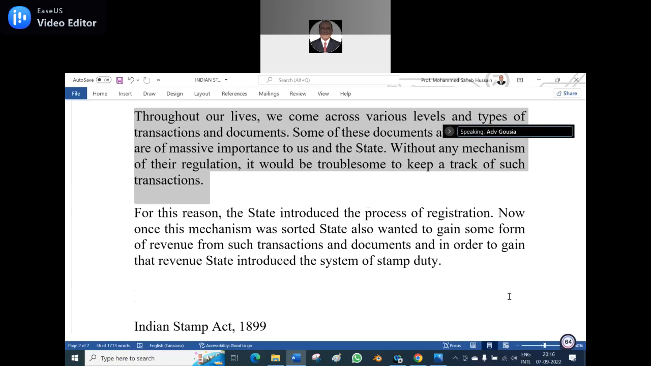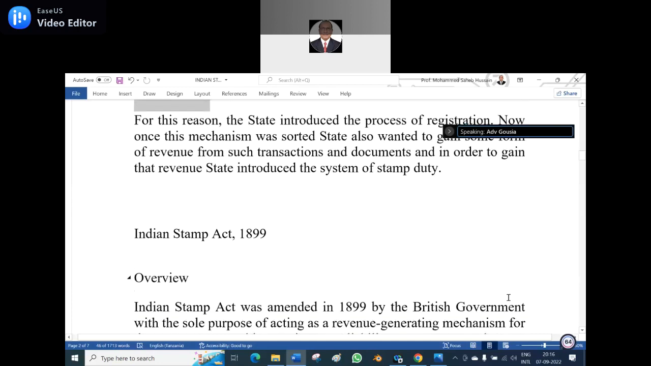The state introduced the process of registration. Now, once the mechanism was started, the state also wanted to gain some form of revenue from such transactions and documents. In order to gain the revenue, the state introduced a system of stamp duty.